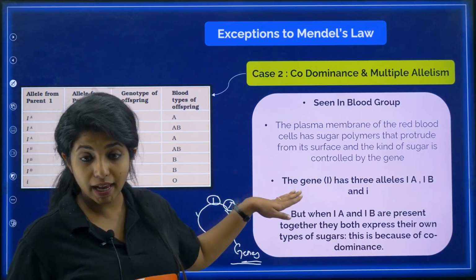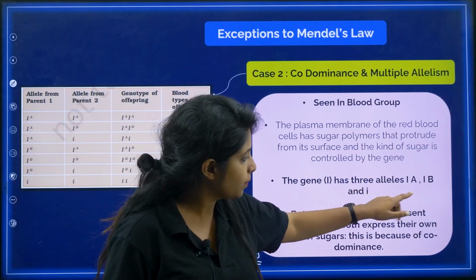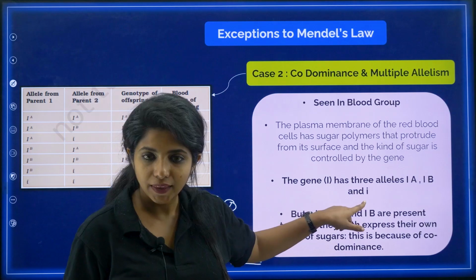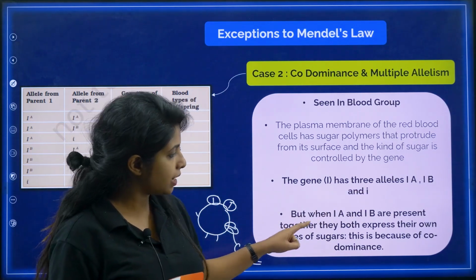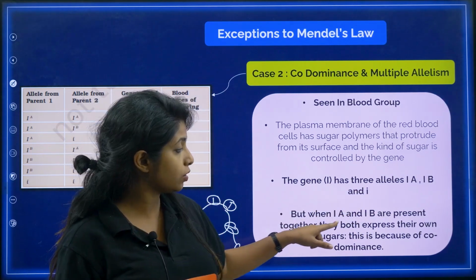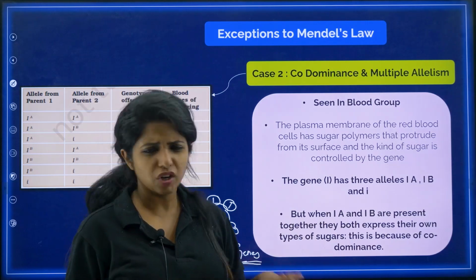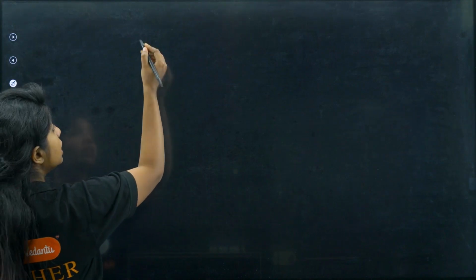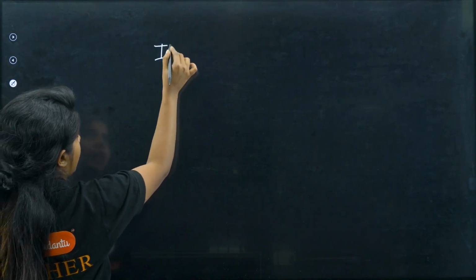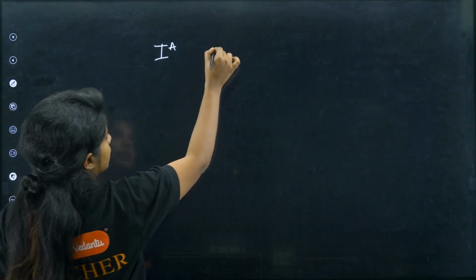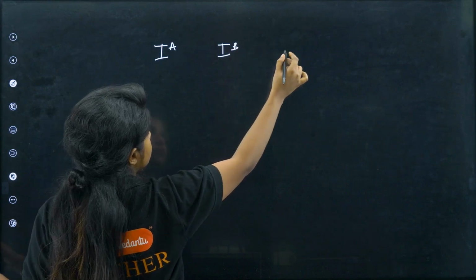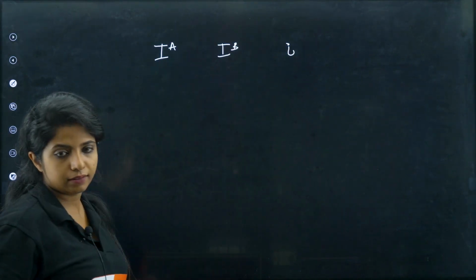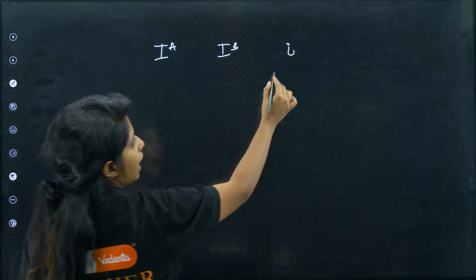Now the gene which is there, it has 3 alleles, IA, IB and small i. Okay, these were the 3 alleles. But when IA and IB are present together, they both express their type of sugars. You didn't understand? I am going to tell it. So listen to me carefully, okay? So over here, I am saying there are 3 alleles. IA, this is 1, IB, this is 2, and there is an allele, or basically a gene, that is i.